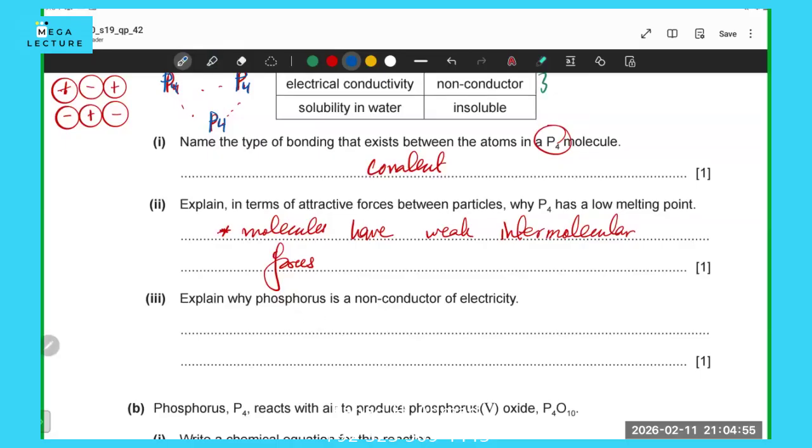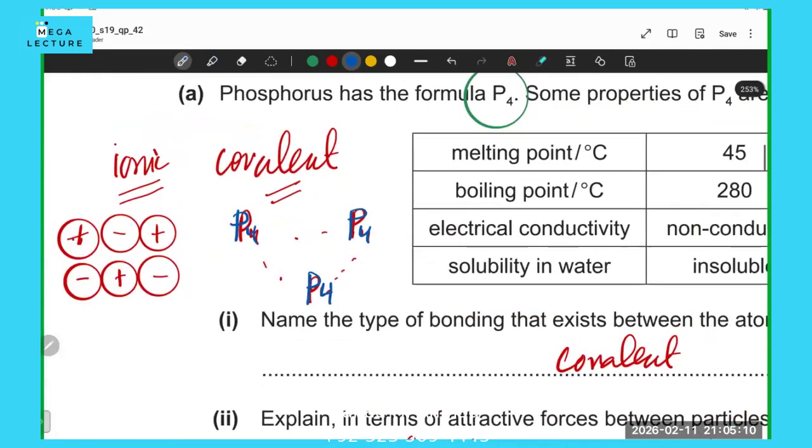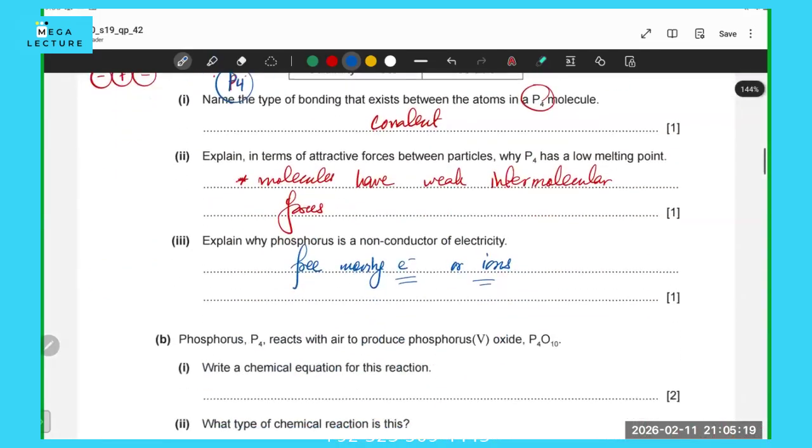And they don't conduct because they don't have any free moving electrons or ions. There are no charged particles in covalent molecules. Nothing is charged. I mean, this P4 is neutral. This P4 is also neutral. This P4 over here is also neutral. So they don't have any charge, which is why they don't really conduct electricity.